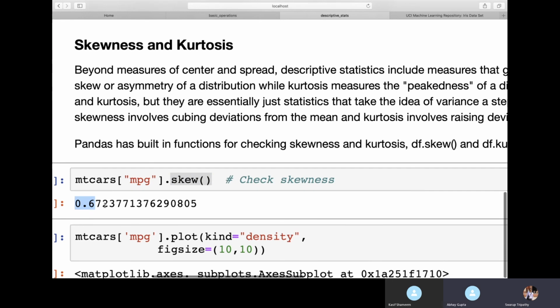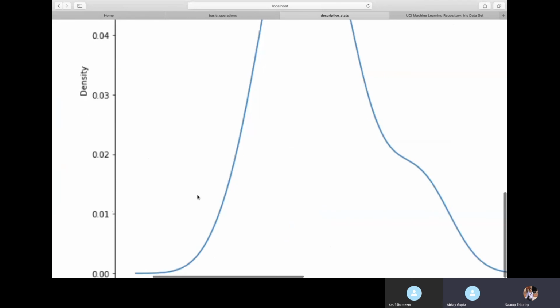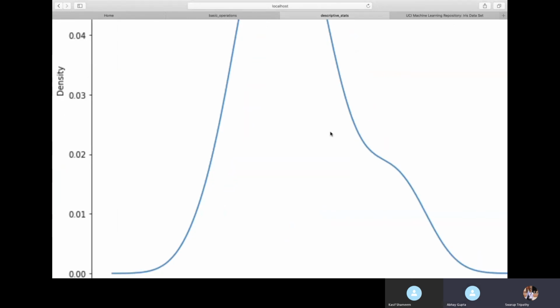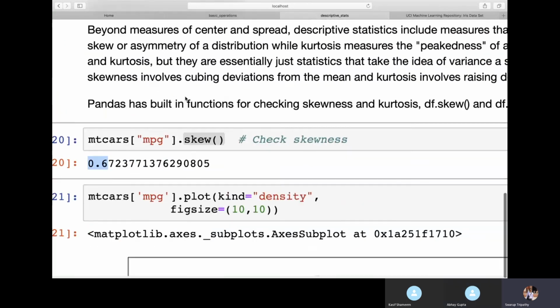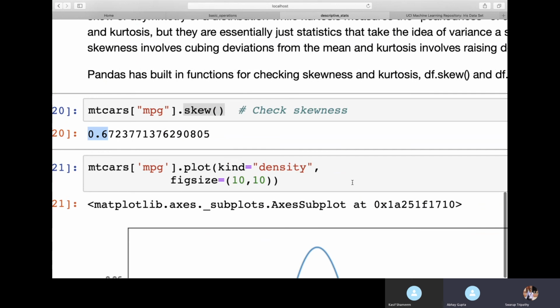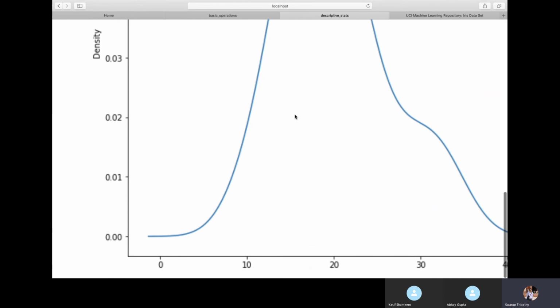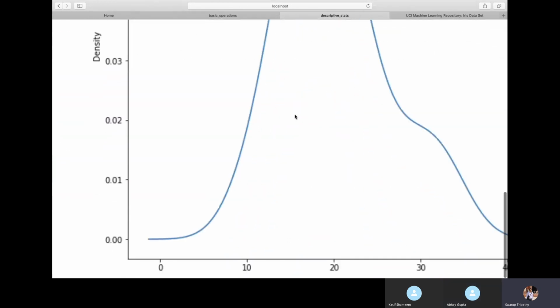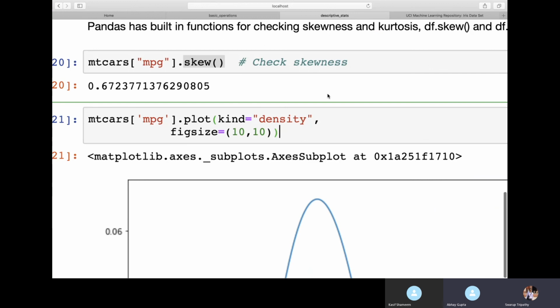To check the same thing, I'm plotting mpg in a density plot. Here I can see my data is skewed towards the right-hand side, that is, my tail is moving towards the right. So this is positively skewed data. This is how you can find the skewness. You can try this. If your data is positively skewed, more data will be concentrated on the left-hand side compared to the right, and your mean will be shifted towards the right. That's what we can find through skewness.